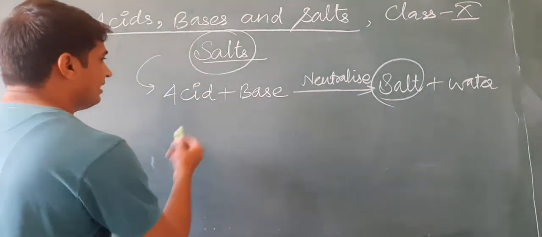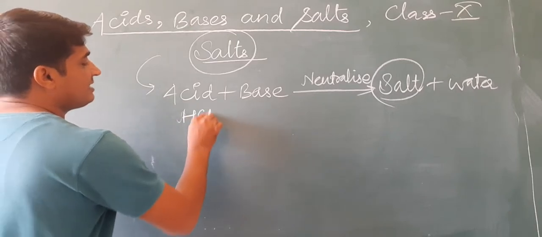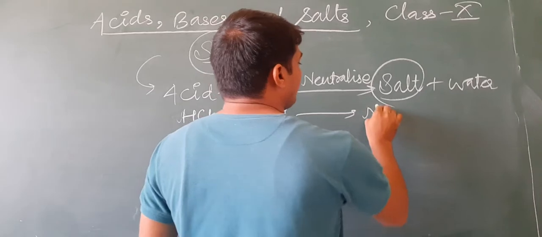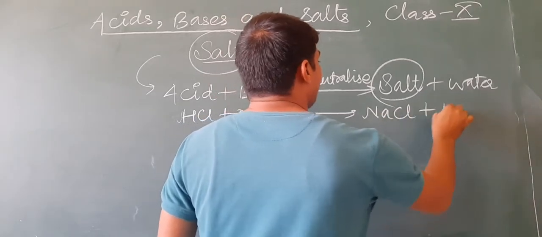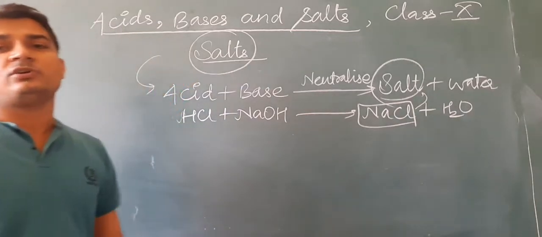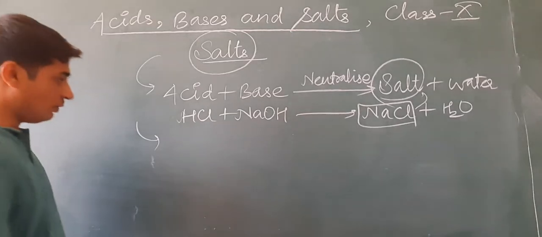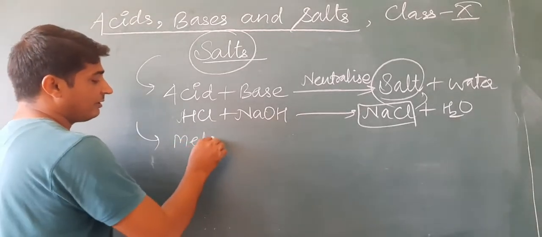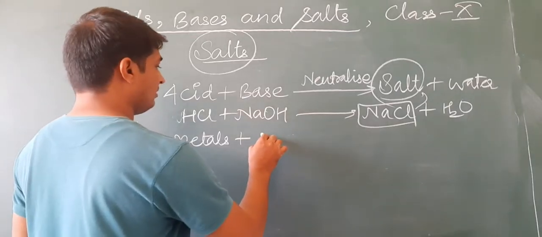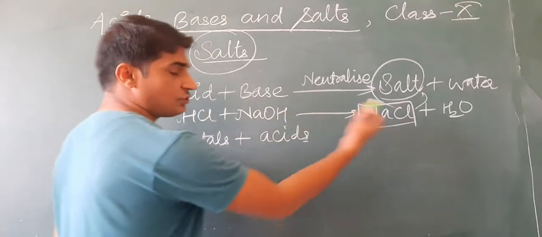For example, I am taking one example of this. For example, HCl and NaOH, we can get sodium chloride and water. The sodium chloride is a salt, common salt we are using. In another way, how can we prepare the salts? By the reaction of metals with acids. When the metals react with acids, we get salts.